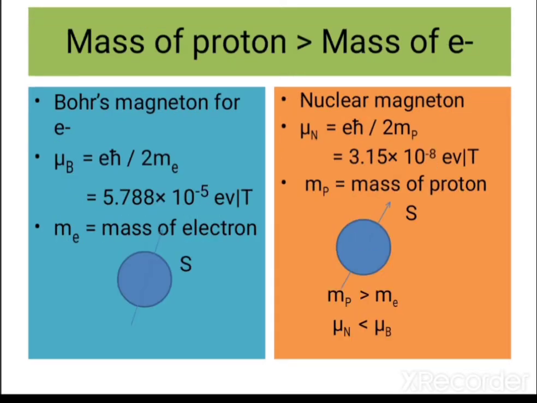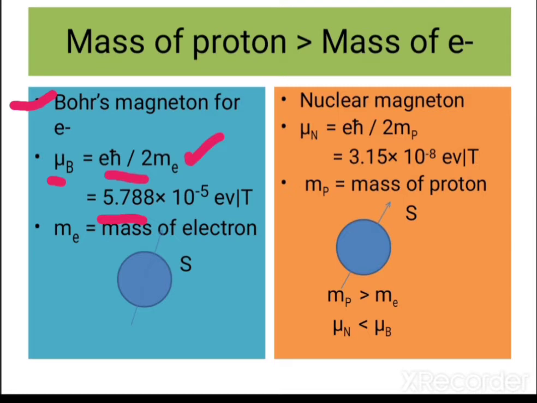Now, let's talk about the mass of proton and the mass of electron, and why the mass of proton is greater than the mass of electron. So here, Bohr magneton for electron is given by this formula: mu_B equals e h cross upon 2m_e, where m_e is the mass of electron, and it has a value 5.788 into 10 raised to power minus 5 electron volt per Tesla.